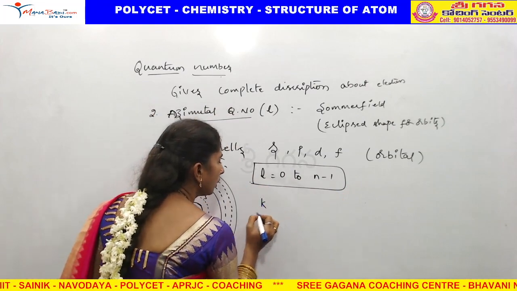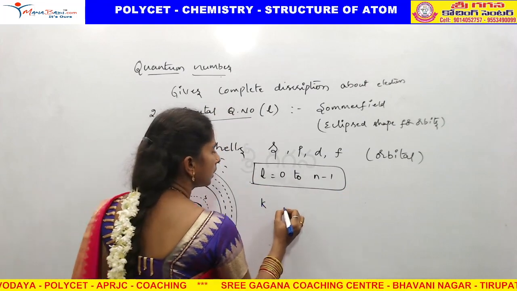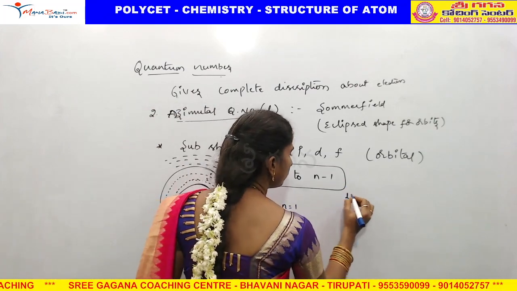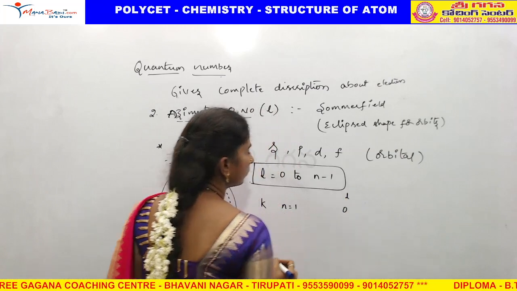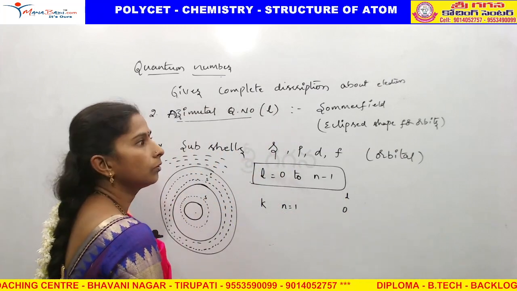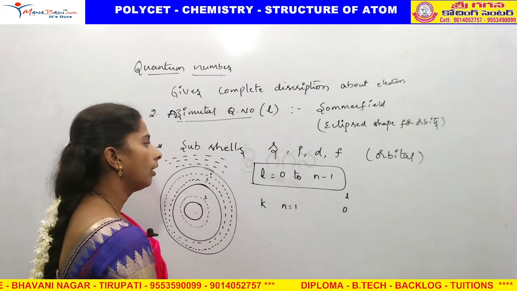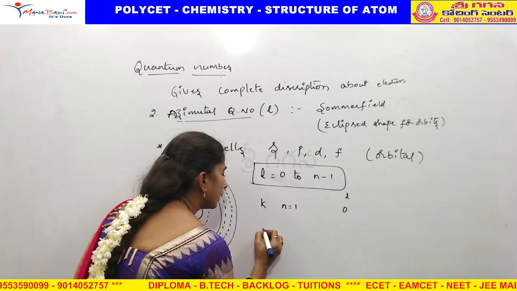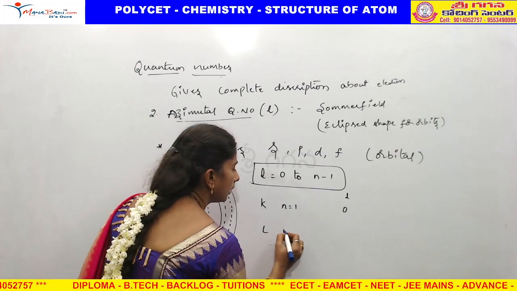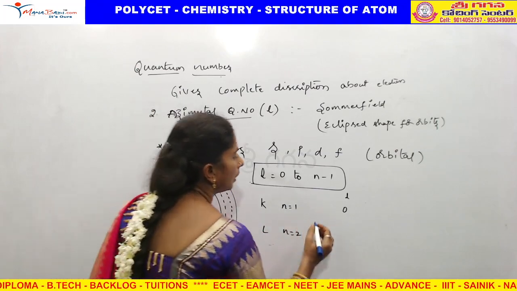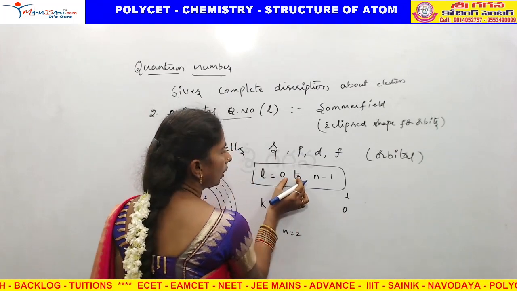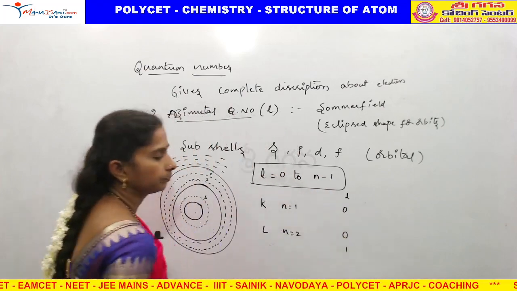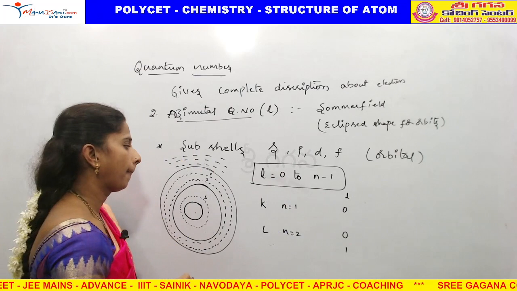If you take the K shell, n is equal to 1, so the l value is 0, obviously, 0 to n minus 1, which is 0. For the L shell, n is equal to 2, the l value is 0 and n minus 1, 2 minus 1, 1. So 0, comma 1.